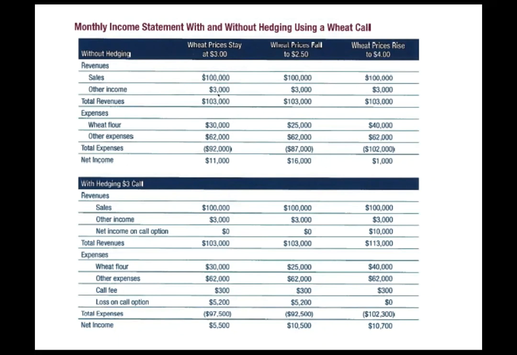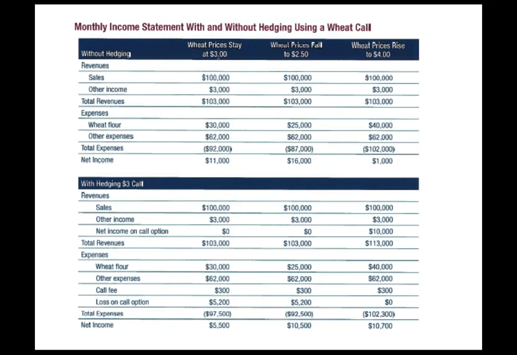So how we want to read this is, it says sales, what they expect. This is consistent all the way through: $100,000 in sales, $3,000 other income, whatever that may be, and the total revenues they expect are $103,000 based upon this. The expenses: wheat flour is $30,000.